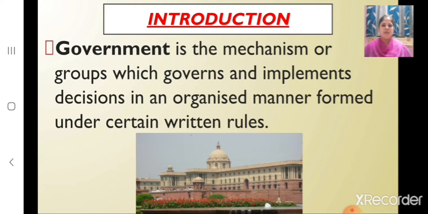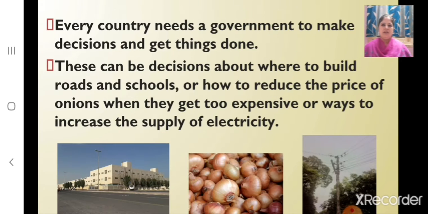Children, what do you mean by the word government? Government is the mechanism or groups which governs and implements decisions in an organized manner, formed under certain written rules. Children, why do we need a government? Every country needs a government to make decisions and get things done. These can be decisions about where to build roads and schools, or how to reduce the price of onions when they get too expensive, or ways to increase the supply of electricity.